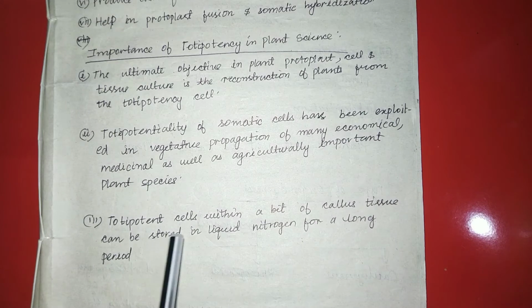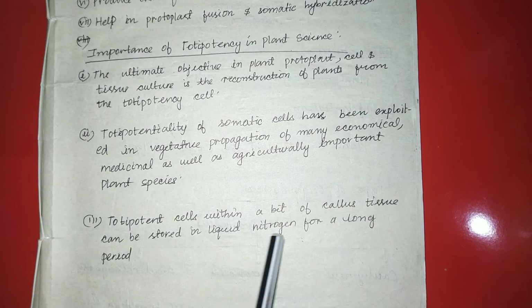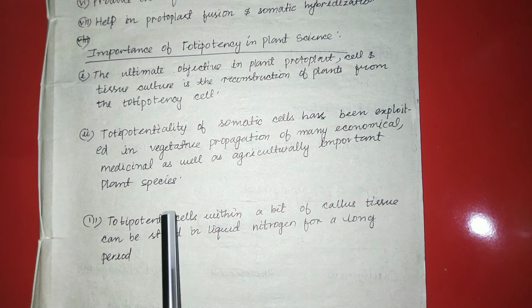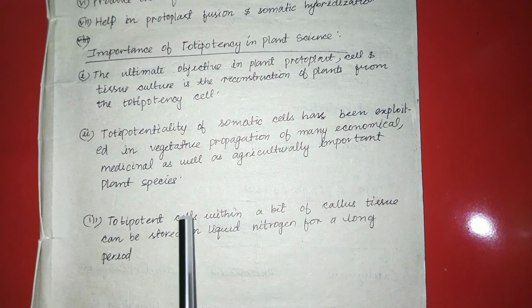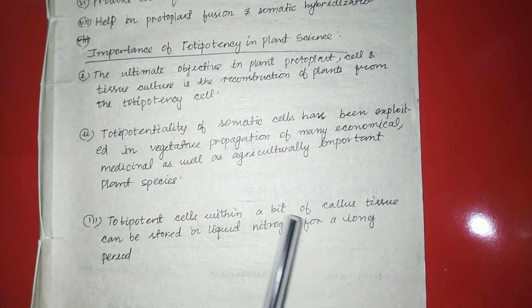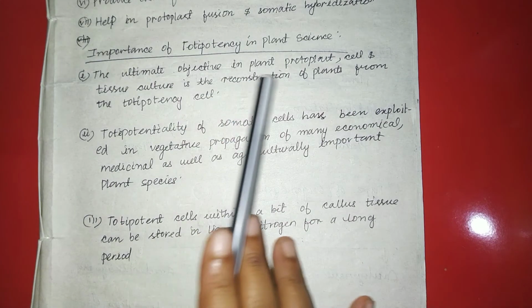Third point, the totipotent cell within a bit of callus tissue can be stored in liquid nitrogen for a long period. The callus formed from the explant can be stored for a longer period of time. So this is all about the importance of totipotency.